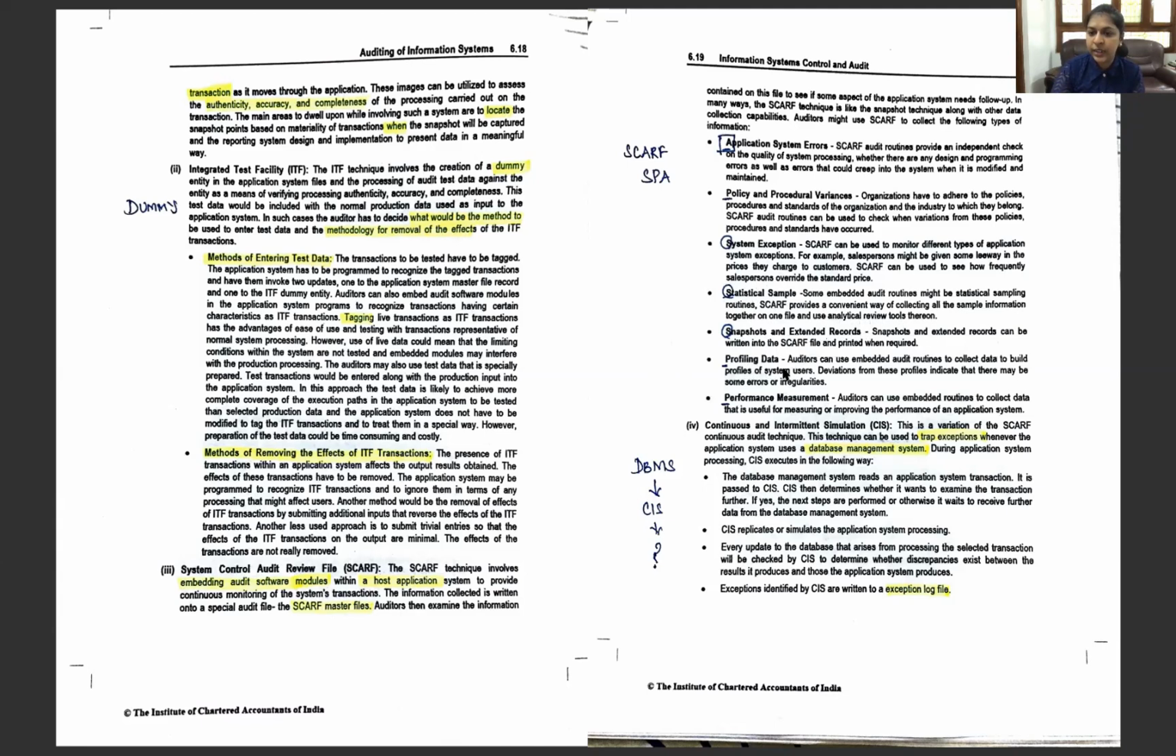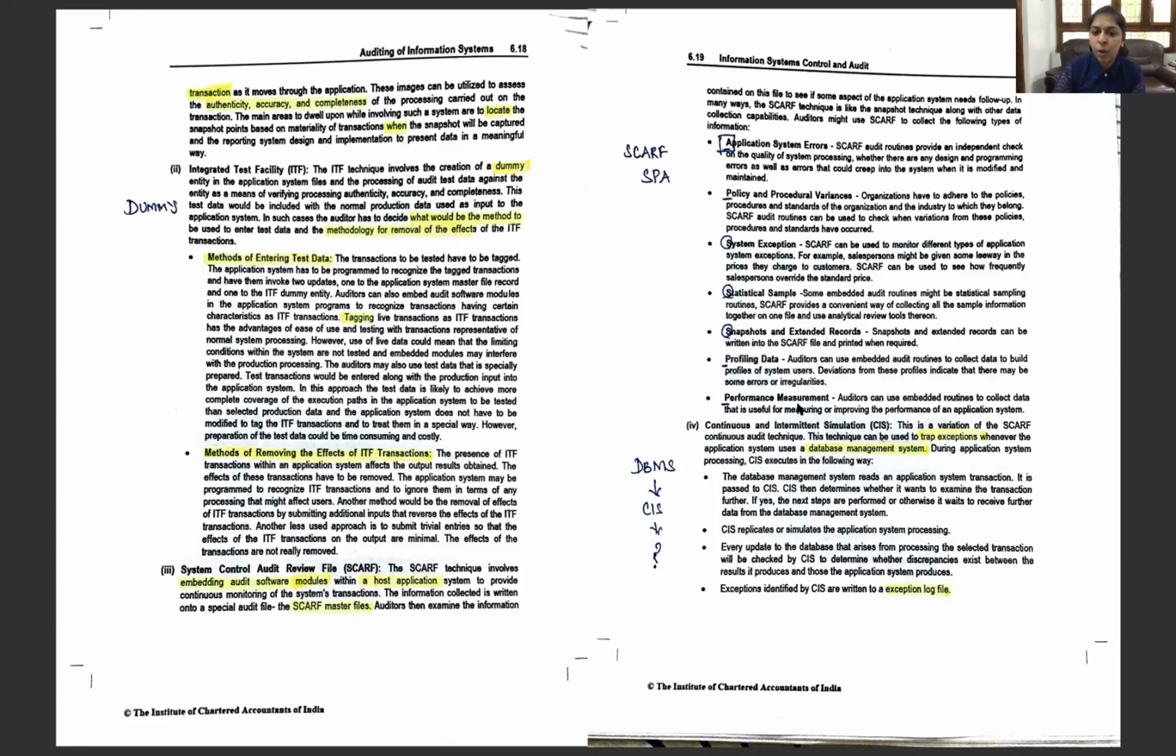Then profiling data. So what's the profiling data? Auditors can use embedded audit modules, that is SCARF, to collect data to build a profile of the user system, that is the name, our roles and responsibilities, the areas in the DBMS which we are authorized to access and everything. So deviation from these profiles indicates that there may be some errors or irregularities. Suppose I'm allowed only to enter the data and not modify it at a later stage. So that is my profiling. If it is going to be violated, then it will be reported.